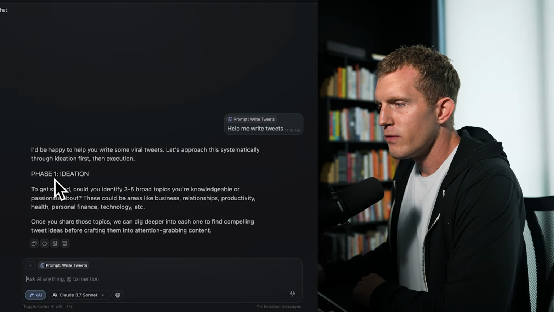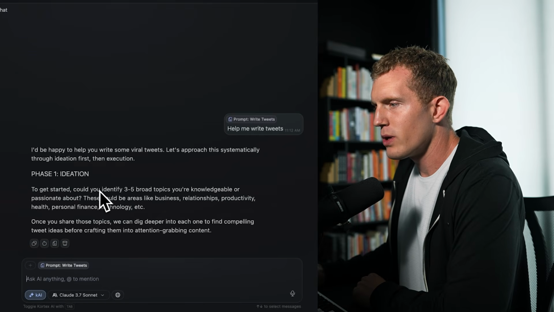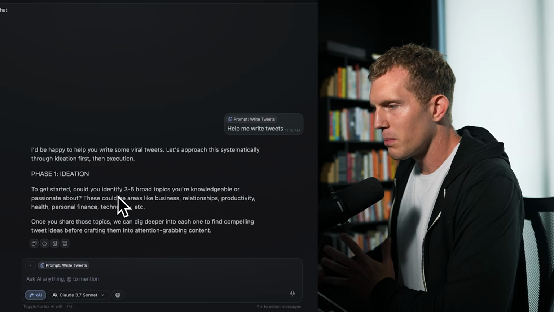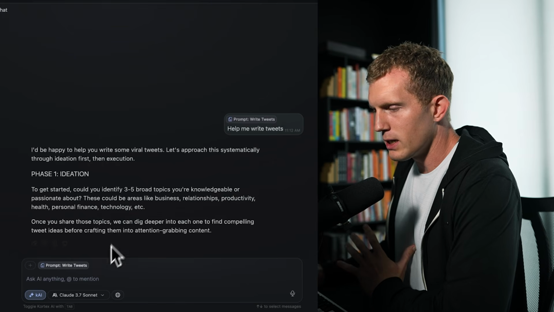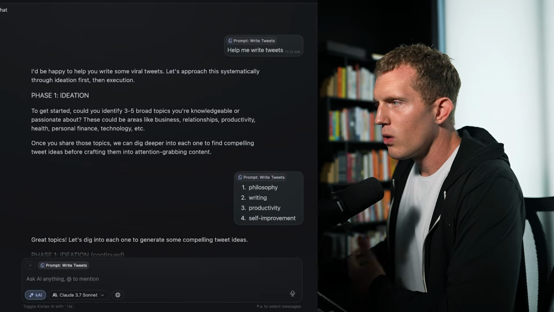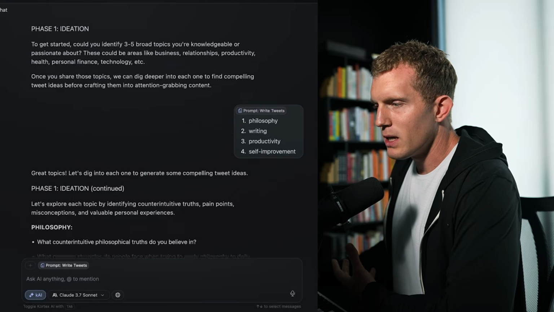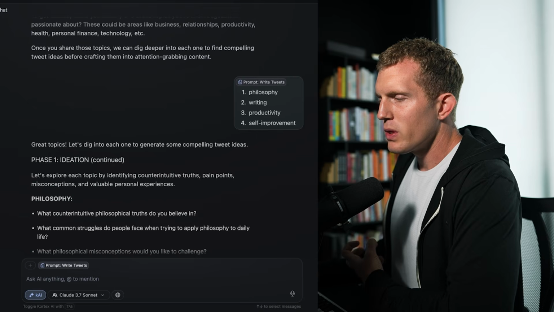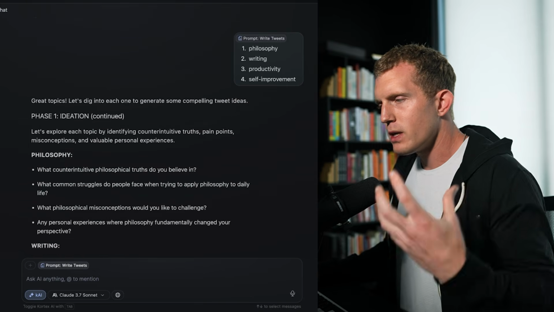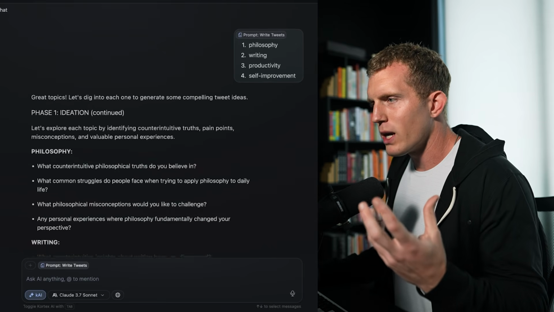And then it asks a question, phase 1, ideation. To get started, could you identify 3 to 5 broad topics you're knowledgeable or passionate about? These could be areas like business. Once you share these topics, we can dig deeper. So this is where the cool stuff comes into play, right? Because the goal with AI, at least in my opinion, is to not come up with the ideas for you or write them for you. It should be from your authentic experience because that's what makes the writing good.